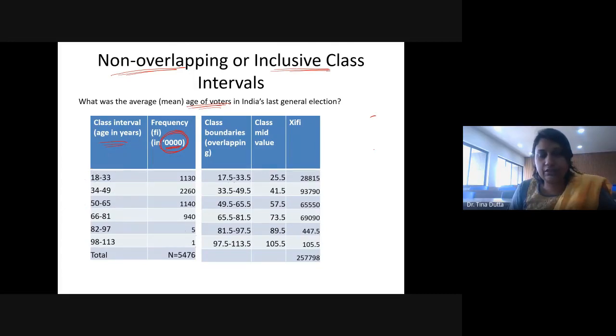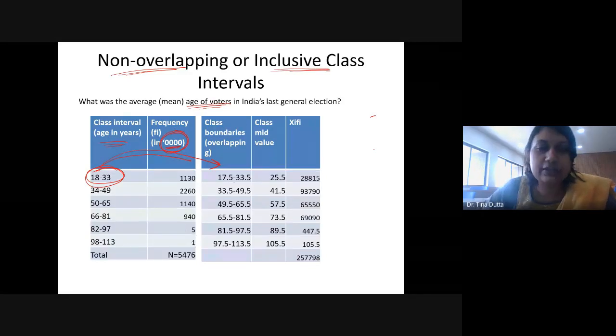Is my question clear? I'm saying that when you are converting this exclusive class interval into inclusive, or non-overlapping to overlapping, why am I subtracting and adding 0.5?